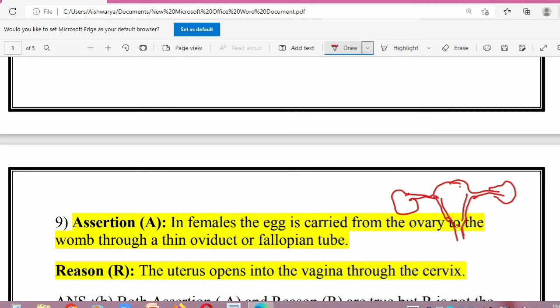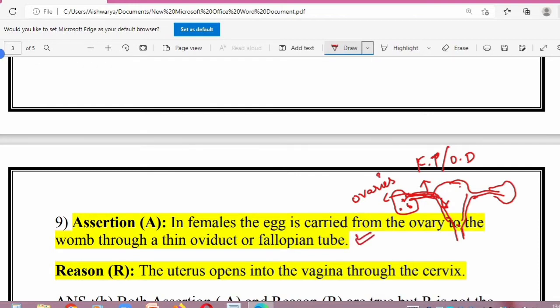Okay, so these are the ovaries, and ovaries help in the production of the ova, which is carried by the tube-like structure called the fallopian tube. Okay, fallopian tube or the oviduct. So this helps to carry the ova, the egg, from the ovaries to the womb, which means the uterus, through the thin fallopian tube. This is a correct statement.